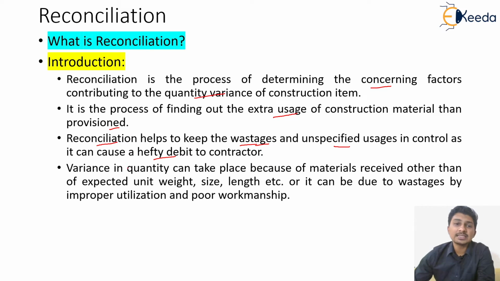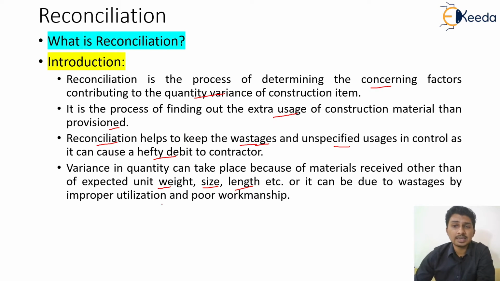The variance in quantity, that is, the difference in quantity, can take place because of the materials that are received, other than the standard unit weight, size and length they should have. If they are not received as per that, because the calculations are done as per the standard dimensions, and the material received on site is not of the same dimensions, it is going to cause trouble to me, because the calculations will be with the help of the standard ones, and the final result will be based on whatever material we have received. So obviously there is going to be a difference.